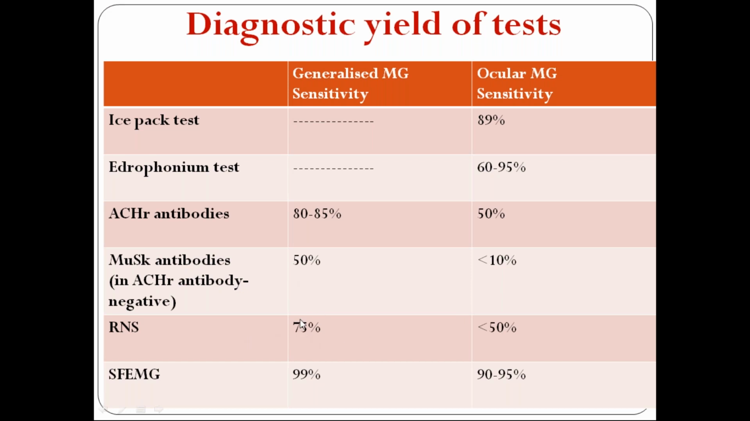With RNS, repetitive nerve stimulation, we will see a decremental response in generalized myasthenia gravis. In ocular myasthenia, it is diagnostic in only 50% of the cases, right? Single fiber electromyography is the most sensitive, positive in 99% of generalized myasthenia gravis, also positive in other disorders, and is also sensitive for ocular myasthenia gravis, right?